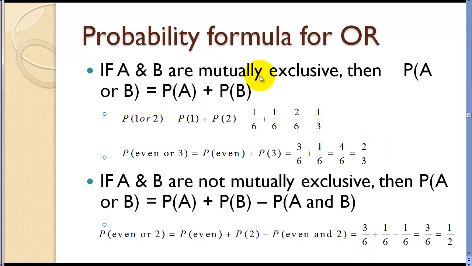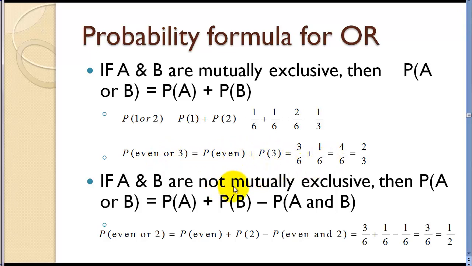If we know that two events are mutually exclusive, and we want to know the probability of A or B happening, then we just add the probabilities. So on a die, getting a 1 or a 2 would be mutually exclusive, so to find the probability of getting either a 1 or a 2, we would just add the two probabilities together. In this case, they're mutually exclusive, so we can just add the probabilities.